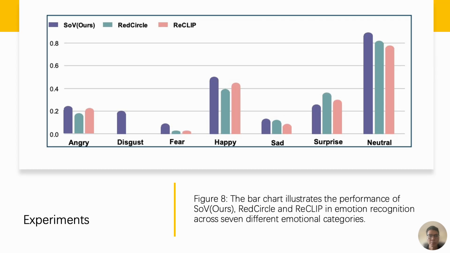This bar chart compares the performance of our method, Red Circle and ReCLIP in recognizing 7 emotions. Our method consistently outperforms the others, particularly in recognizing emotions like happy, neutral, and angry, showcasing the effectiveness of our visual prompting methods in emotion regulation.